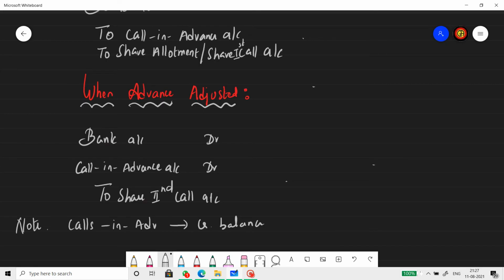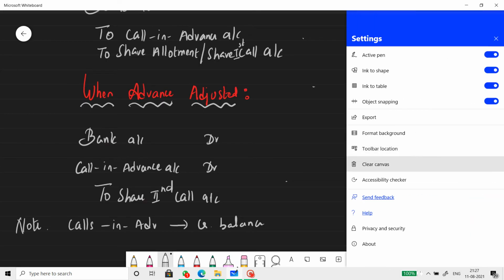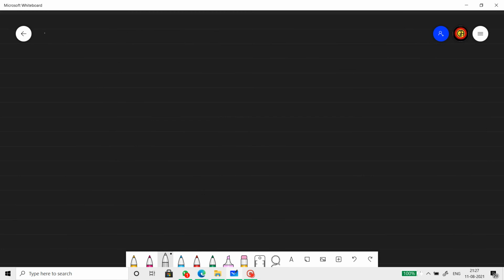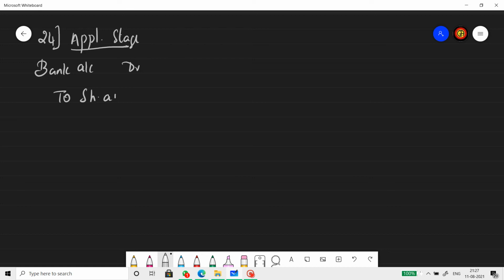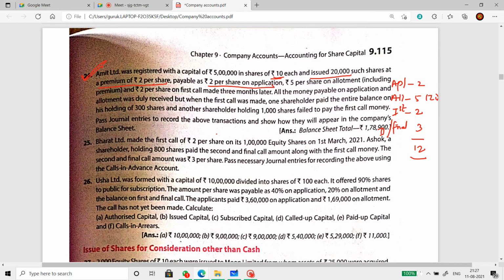So, journal entry. 24th question, application stage. Bank account debtor to share application. Just find out whether there is any oversubscription or undersubscription. Nothing like that. 20,000 issued, 20,000 subscribed.